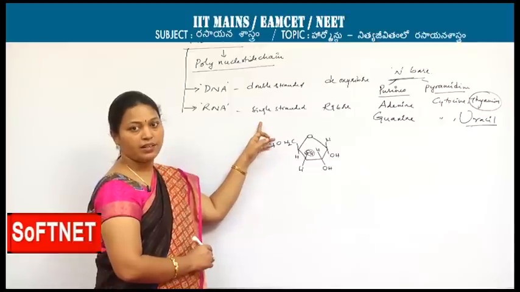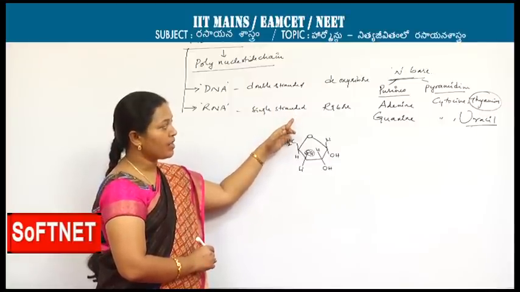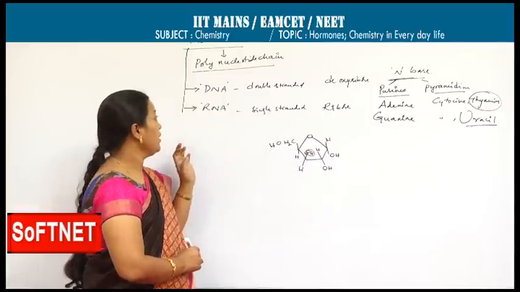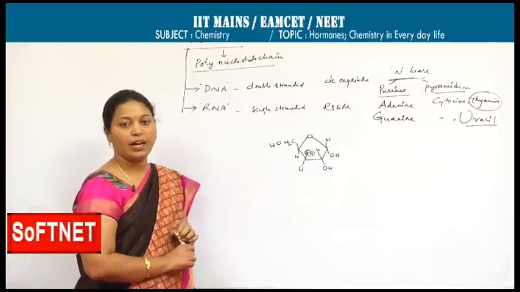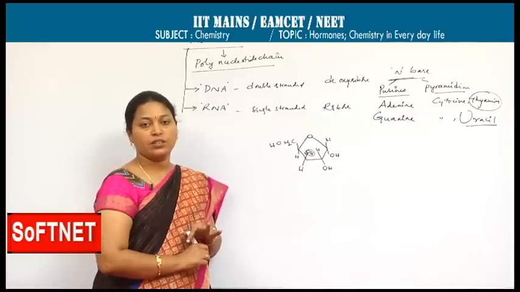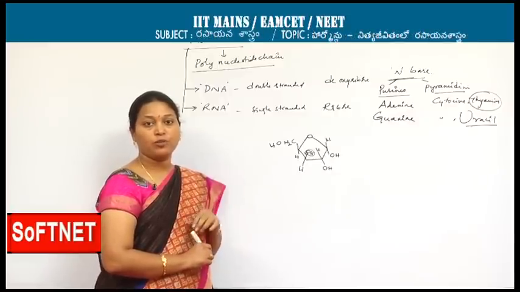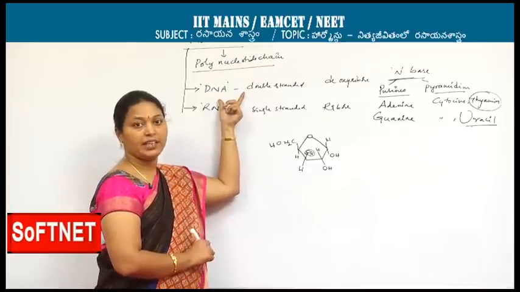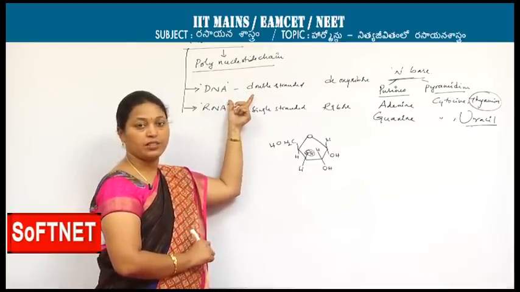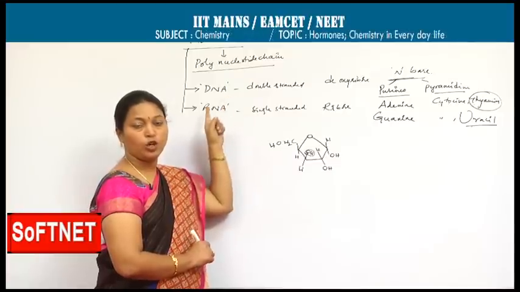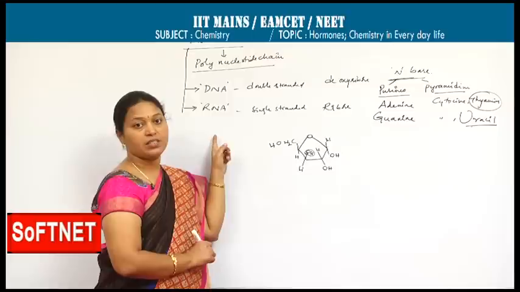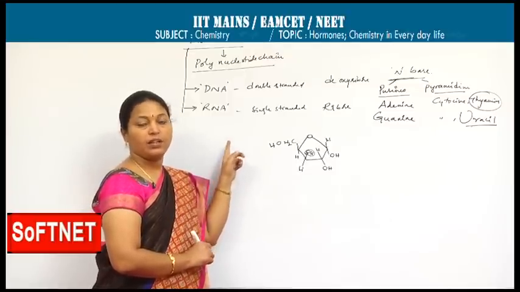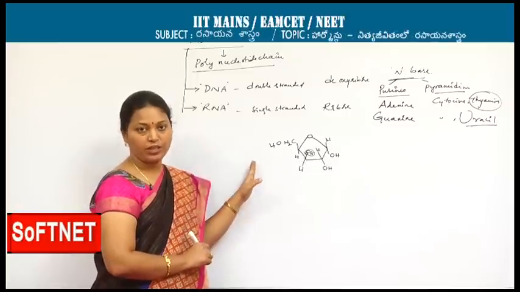It is single stranded, consisting of ribose as a sugar, and it has the nitrogen base uracil. In turn, these nucleic acids, as I said, carry the genetic information. At the same time, these are helpful for the synthesis of proteins. DNA helps in carrying genetic information from one generation to another generation, and it also helps in the synthesis of proteins. RNA truly helps for the synthesis of proteins. So, these are carrying genetic information and useful for the synthesis of proteins.